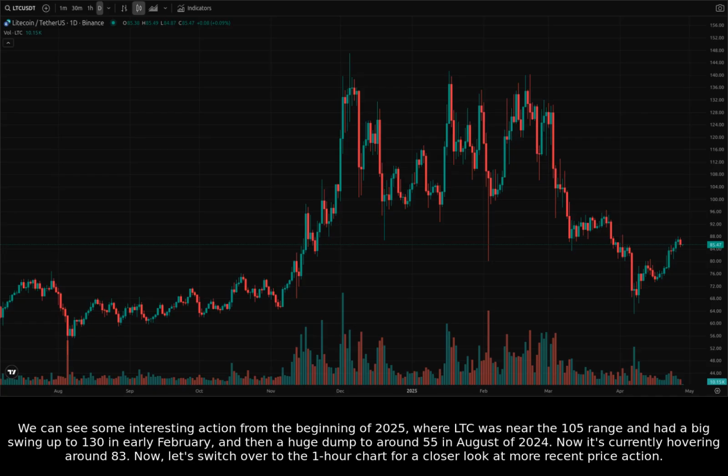We can see some interesting action from the beginning of 2025, where LTC was near the 105 range and had a big swing up to 130 in early February, and then a huge dump to around 55 in August of 2024. Now, it's currently hovering around 83. Now, let's switch over to the 1-hour chart for a closer look at more recent price action.